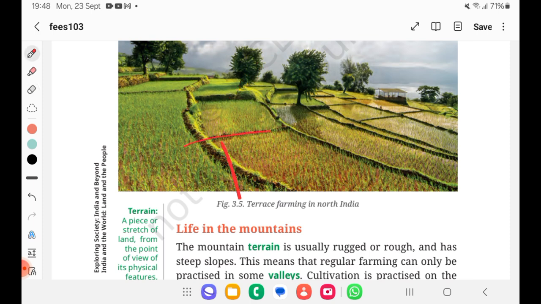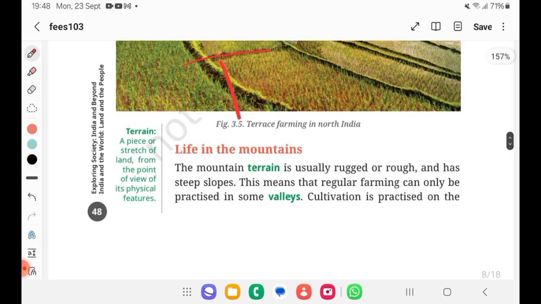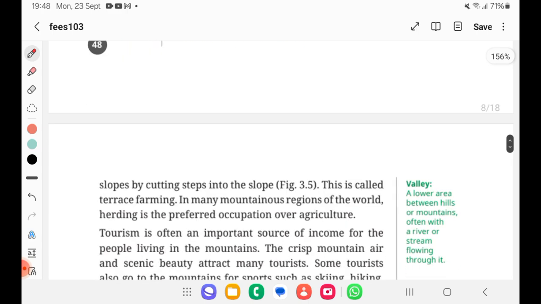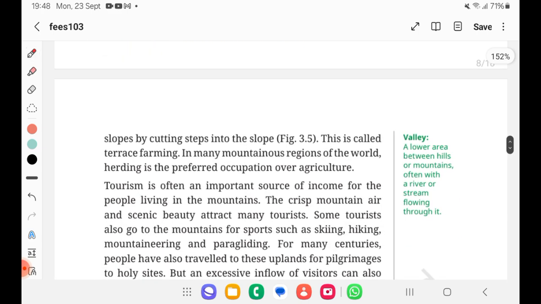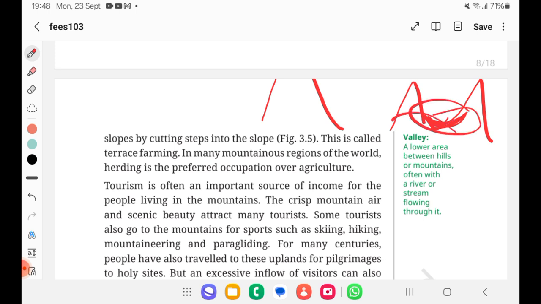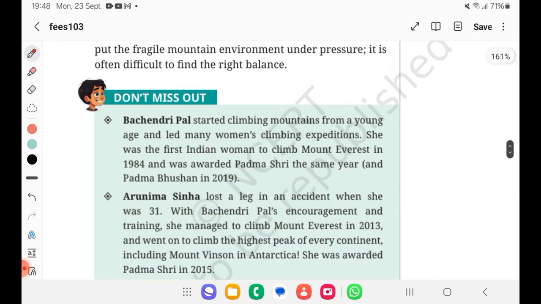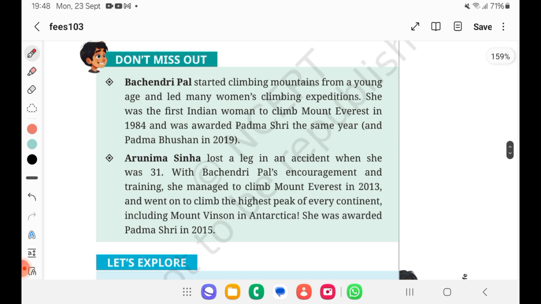In mountain and hilly regions, right? That's all. And one more thing, if this is a mountain, the lower area between two hills or mountains is called a valley. Exactly, they have given that here, right? So this is about that. Now comes one more interesting fact. They are saying don't miss it out, and definitely we are not going to miss it out.